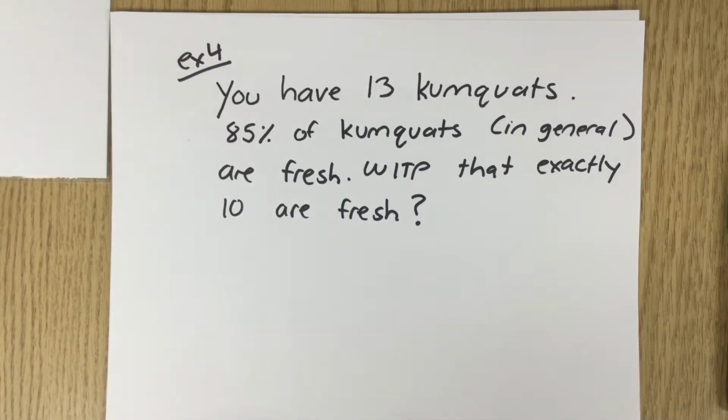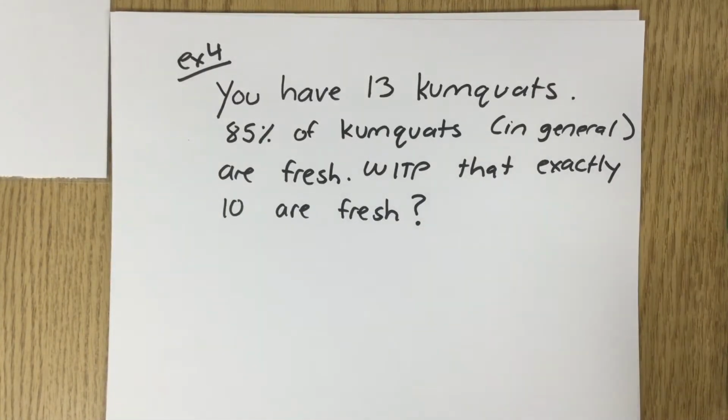Let's use that formula. So here we have an example. You can pause and write it. You have 13 kumquats. 85% of kumquats in general are fresh, we're saying. What is the probability that exactly 10 of the kumquats are fresh?